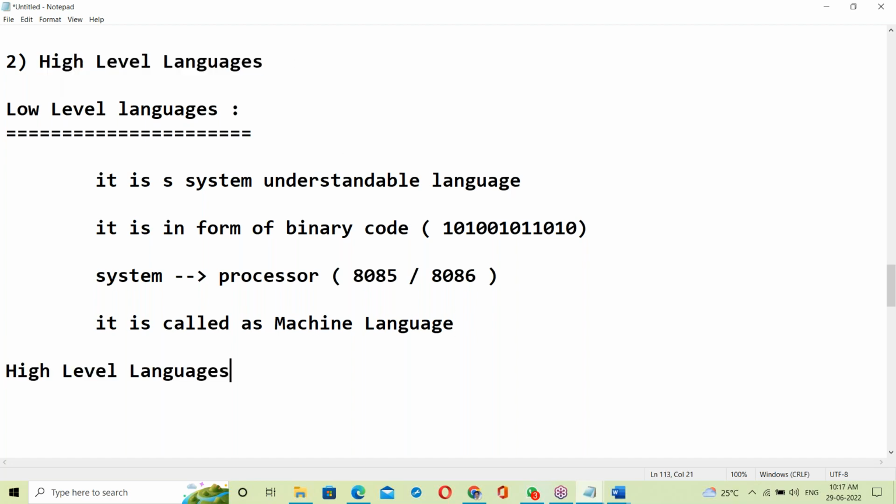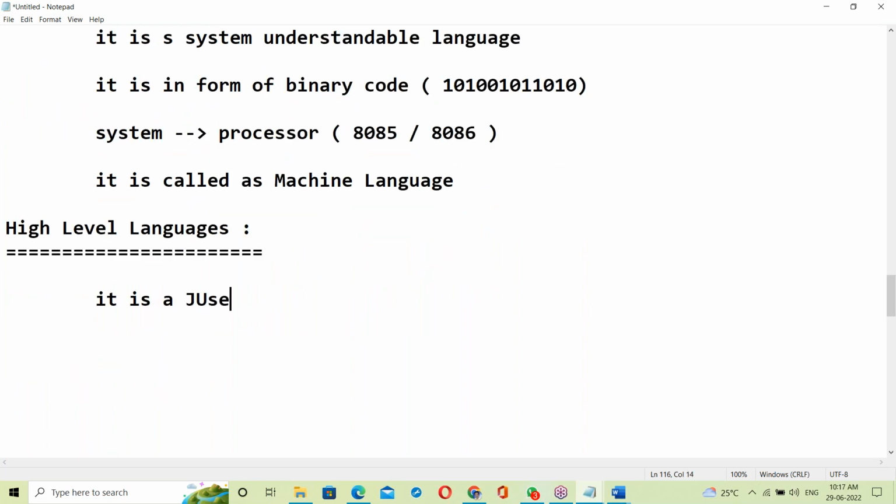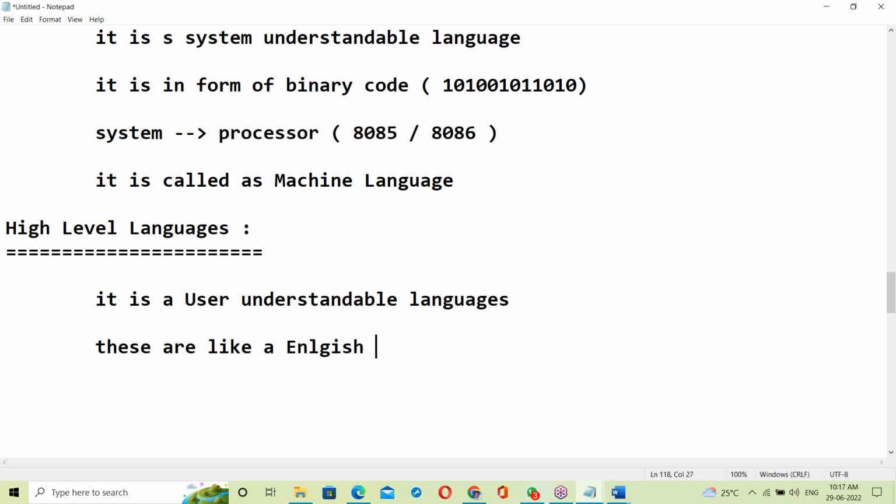Next, high level language. It's a user understandable language. These are like the English language. They look like English language.